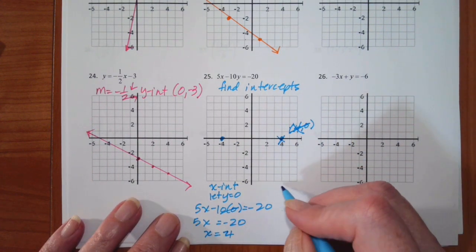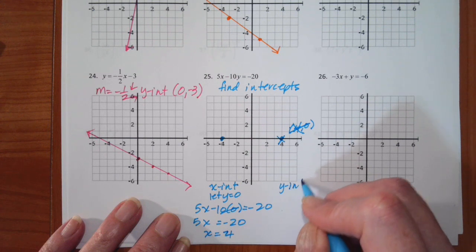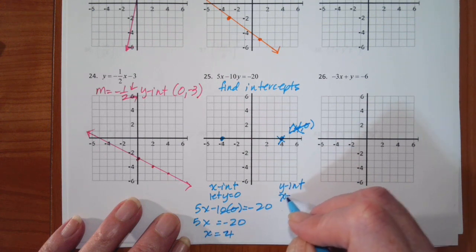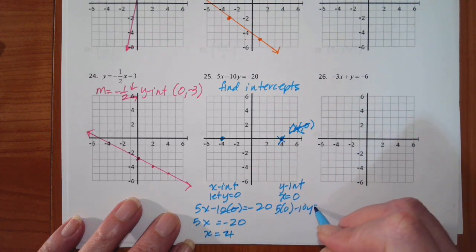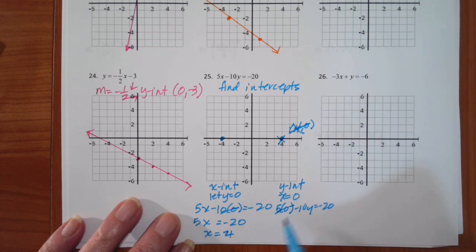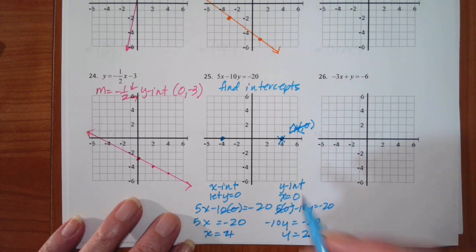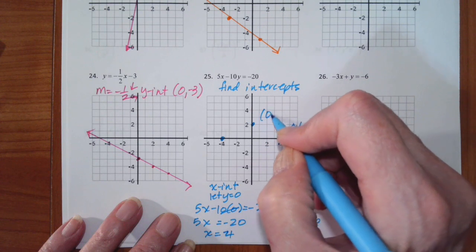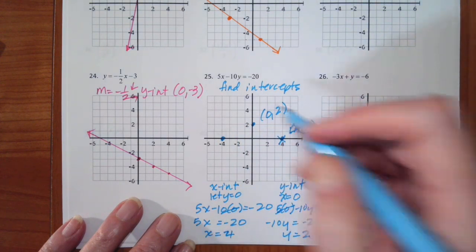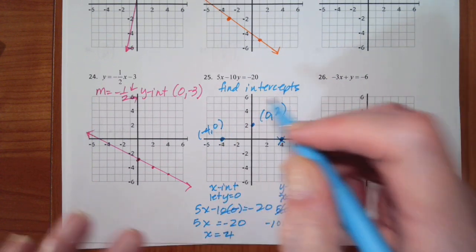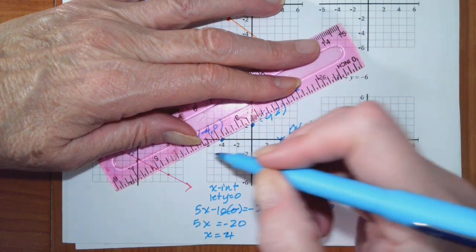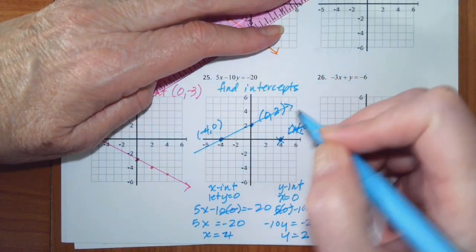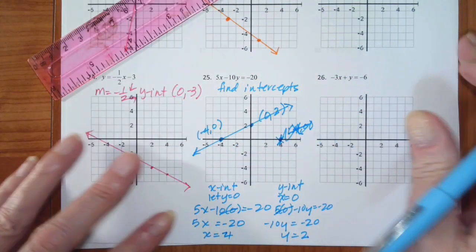All right, then for my y-intercept, x is equal to 0. So that gives me 5 times 0 minus 10y is equal to -20. -10y is -20, which tells me that y is 2. So 0, 2 is my y-intercept. And this is -4, 0. And then I connect my dots.